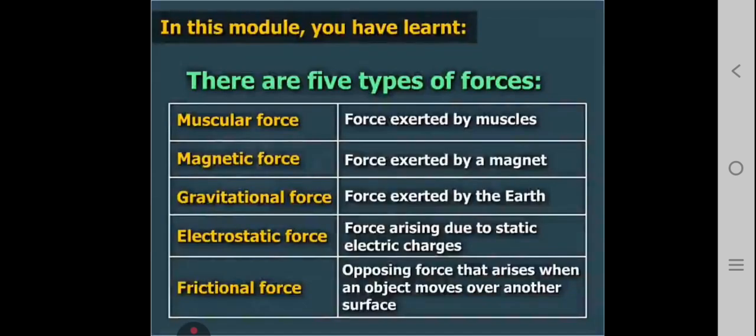In this module you have learned there are 5 types of forces: muscular force, force exerted by muscles; magnetic force, force exerted by a magnet; gravitational force, force exerted by the earth; electrostatic force, force arising due to static electric charges; frictional force, opposing force that arises when an object moves over another surface.